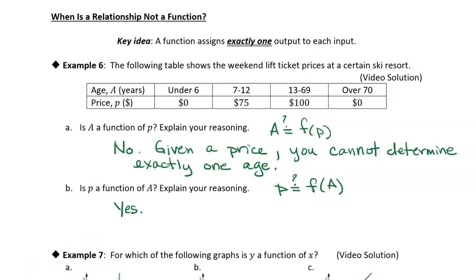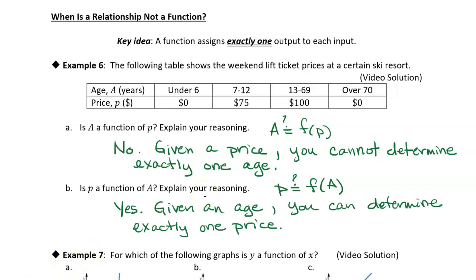P is a function of A. Given an age, you can determine exactly one price, right? So if I tell you that Sam was 32, okay, then he's going to pay $100, right? If Claire is 8, well, she's going to pay $75, right? So given an age, you can determine exactly one price. So P is a function of A, but A is not a function of P.